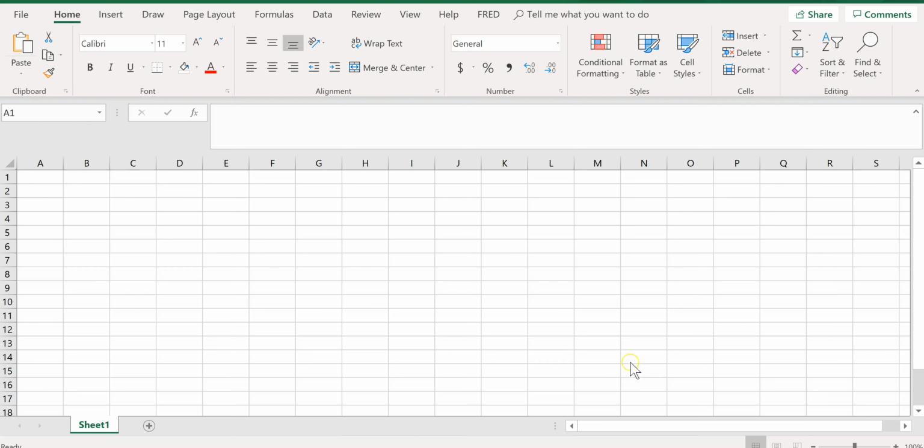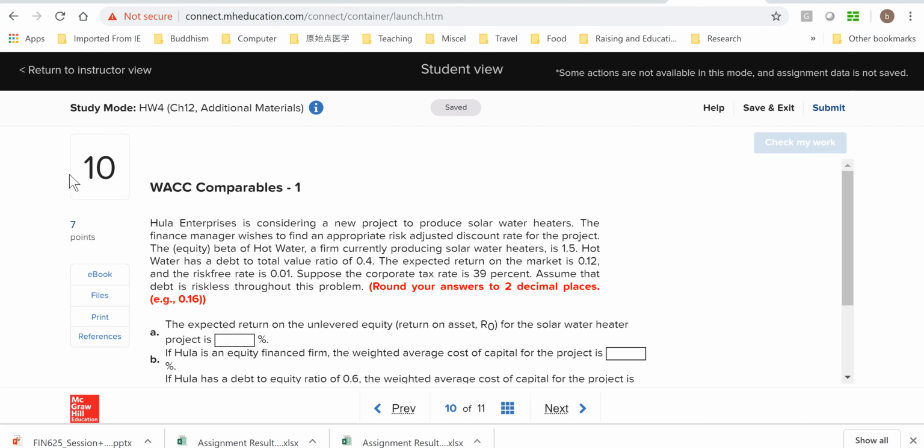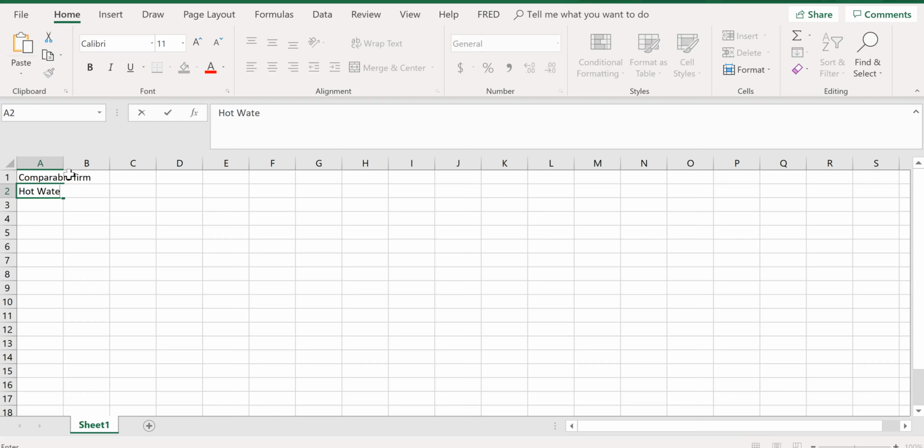So the asset beta is basically for the comparable firm, that's the solar hot water, beta E. So that's given.